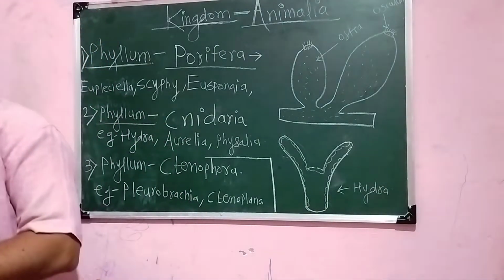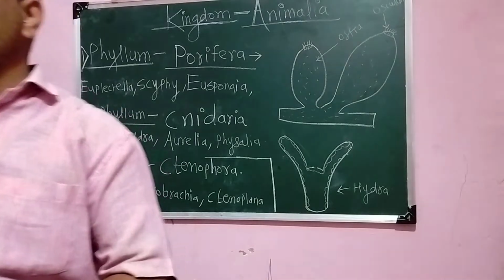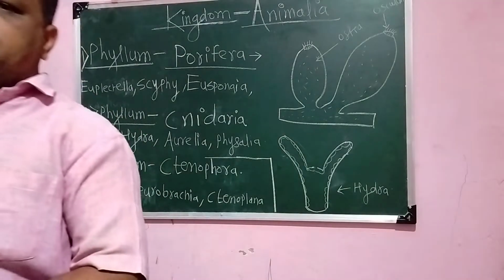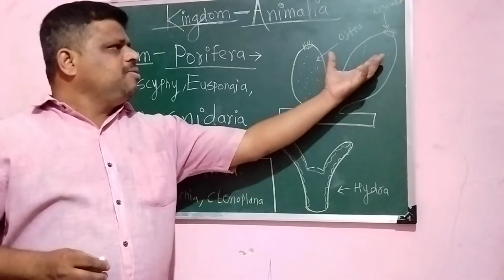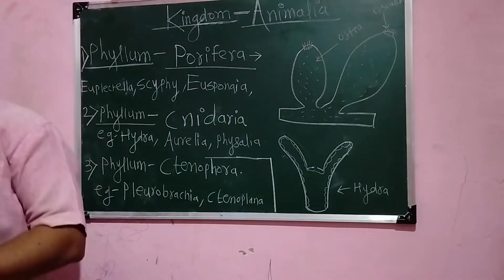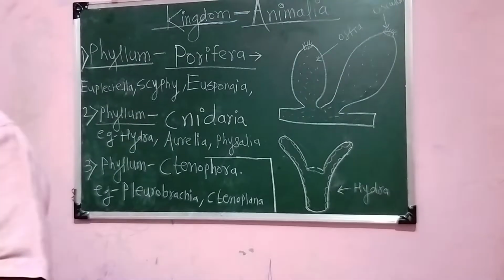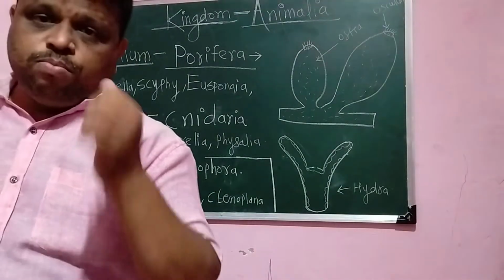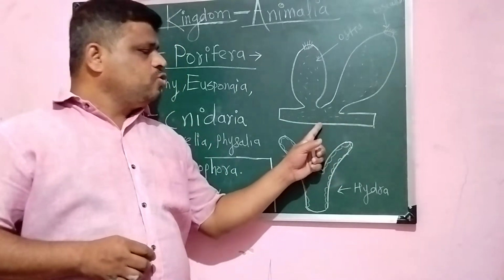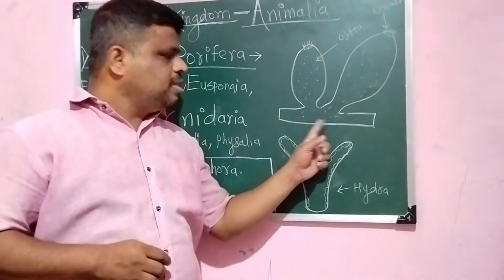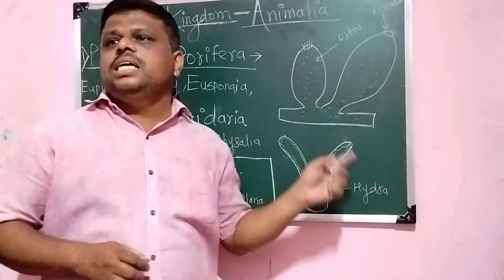Okay, these are asymmetrical. These animals are basically asymmetrical and their body is colonial. म्हणजे कॉलनी मध्ये अशा पद्धतीने हे एनिमल्स बघायला मिळतात. So their body is basically colonial. And the most important thing is that these animals are sedentary, means these are attached to a particular substratum. That is called sedentary animals.